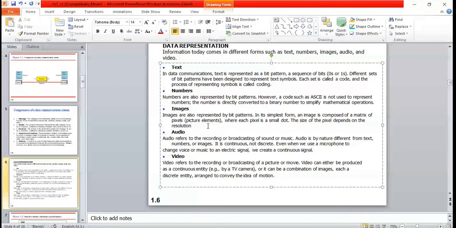If you want more information about images or image processing, you can go through that. Here I'm just explaining different types of data. So an image is also represented by bit patterns. Any format or any data, ultimately it has to be converted into bit patterns. In its simplest form, an image is composed of a matrix of pixels. Image means everybody will understand, but technically an image is nothing but pixels. Everybody knows pixels, megapixels, the megapixel of your camera.